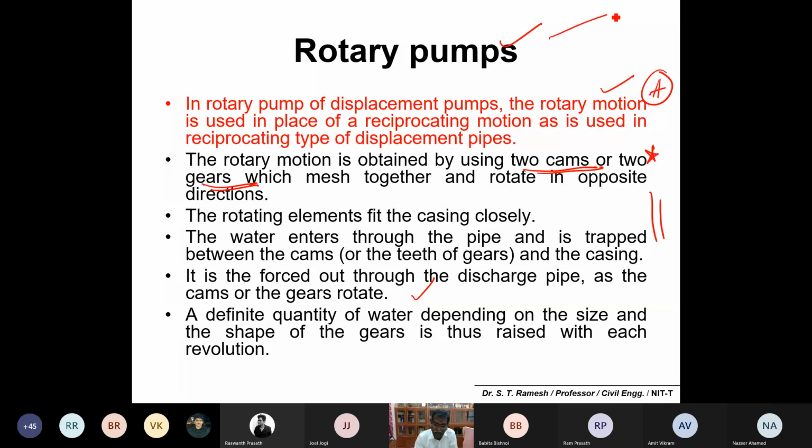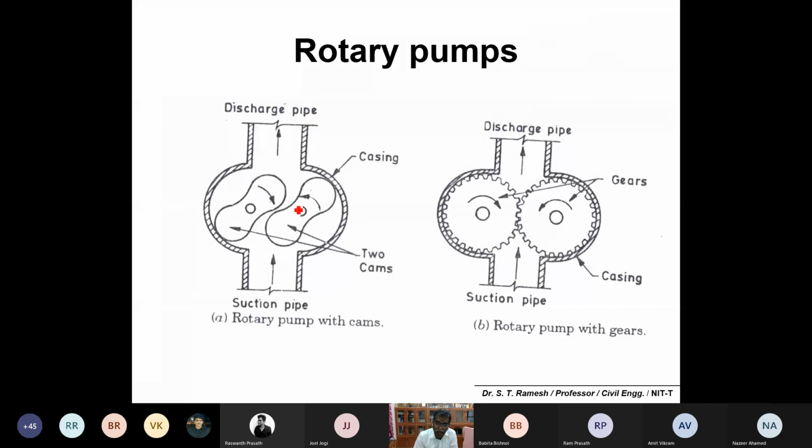Please remember, instead of a reciprocating motion like this, you get a rotary motion. If you are using a cam, it is called a rotary pump, and if you are using a gear, it is called a rotary pump with gears. If the cam rotates inside, a vacuum is created and water is pumped inside the system, with suction and delivery continuously. So with a cam, remember it as rotary with cam arrangement, and with a gear, rotary pumps with gears.